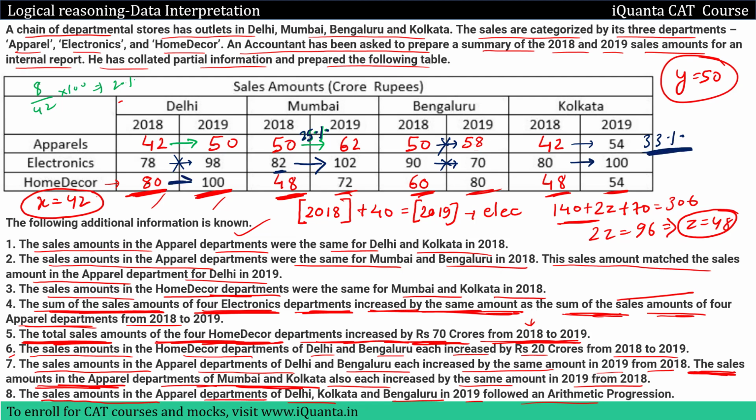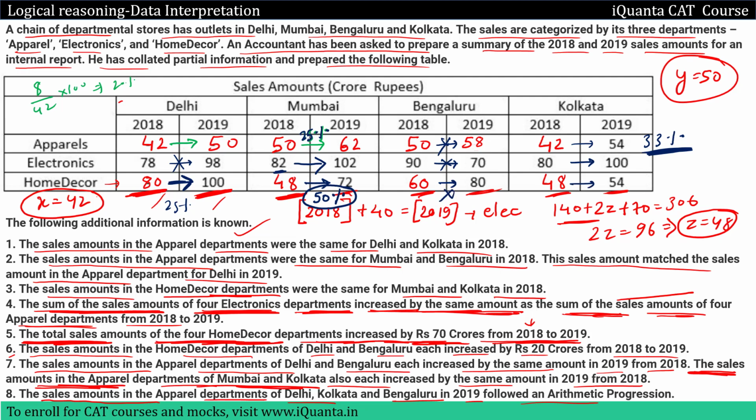Now let us talk about the home decor department. 80 to 100, again a change of 25%. 48 to 72. 48 to 72 is 24 upon 48. That means 24 upon 48 is 1 by 2. 1 by 2 into 100, that means 50%. So yes, we have encountered a big change over here, which is 50%. Then 60 to 80, there's a change of 20 upon initial 60. So 20 by 60 is 1 by 3. 1 by 3 into 100 is 33%. Again, this is less than 50.